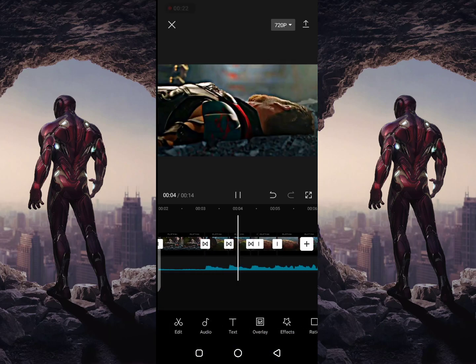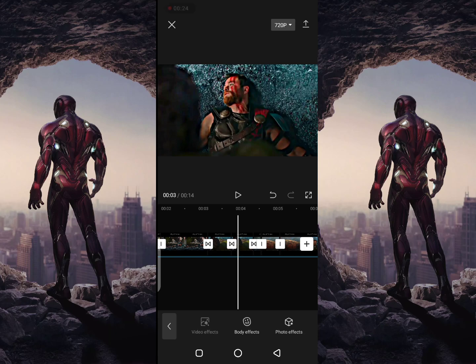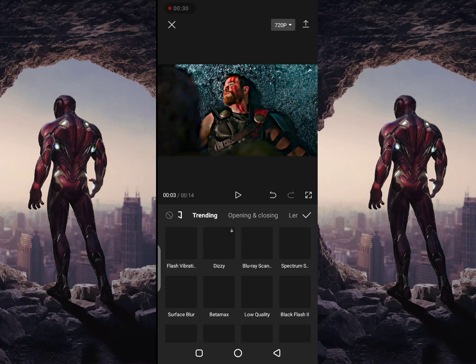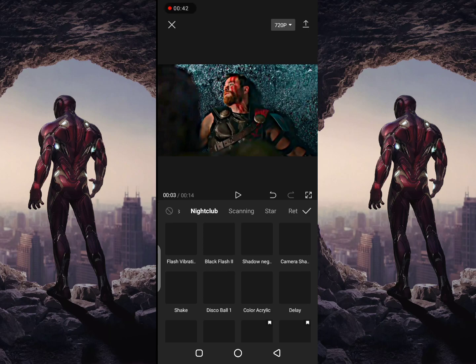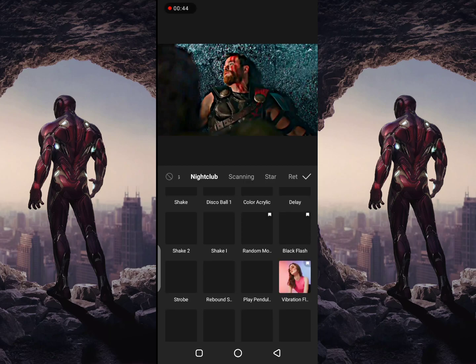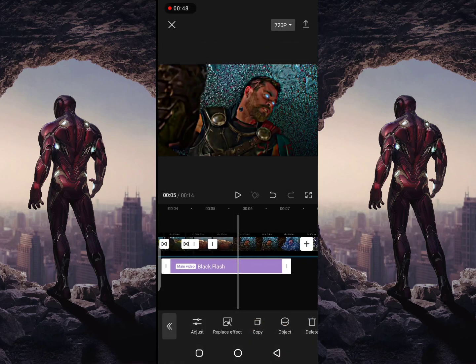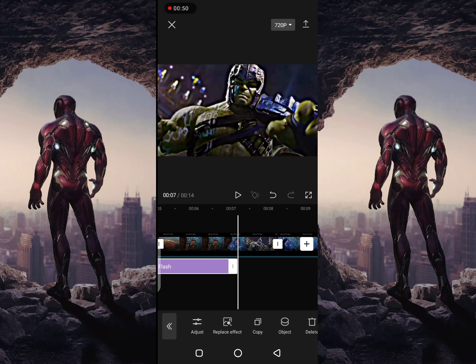Go to video effects. Go to nightclub. Select black flash. Adjust it on the video.